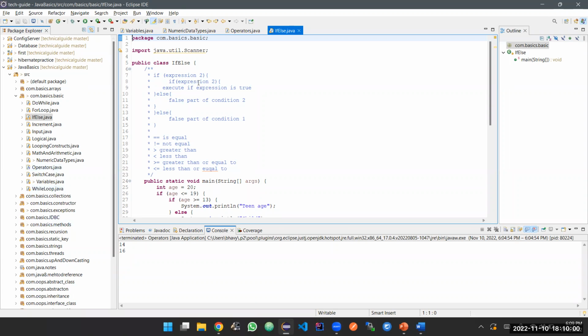The syntax for your if else condition is if, open and close a small bracket. This is called your condition, and then open flower braces. That is your method body.